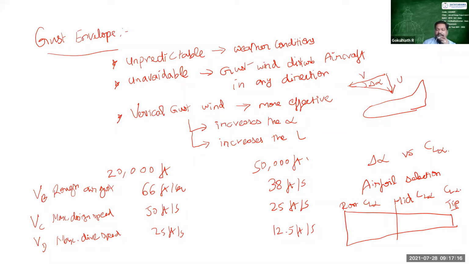For my design aircraft, I had two airfoils. One is the NACA 688 airfoil. I had selected two airfoils for me. So it's NACA 63A010.